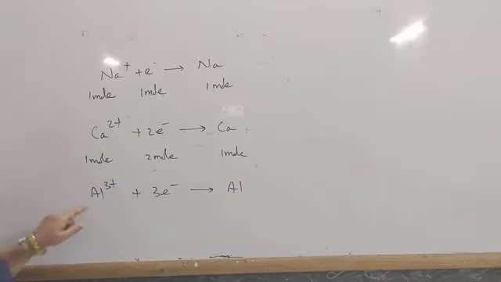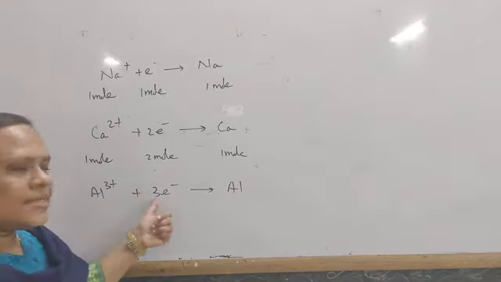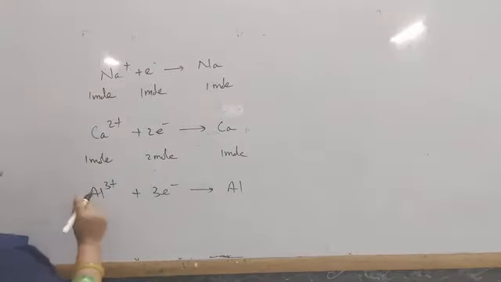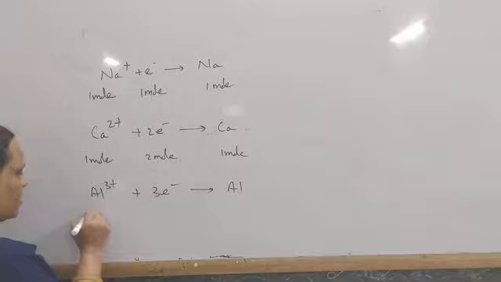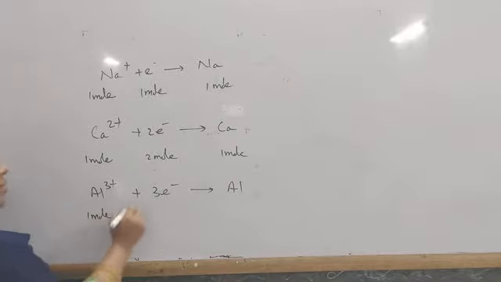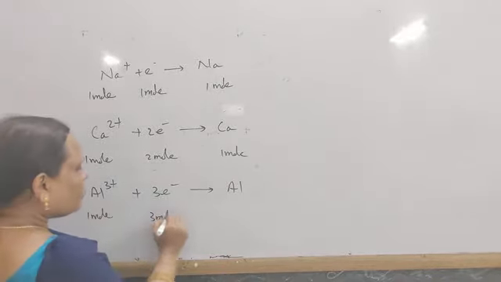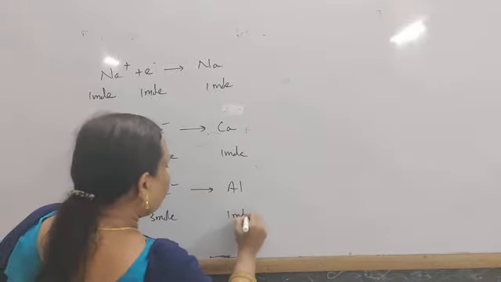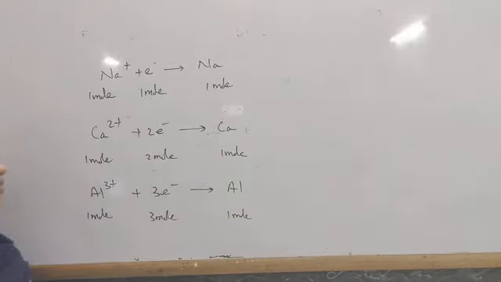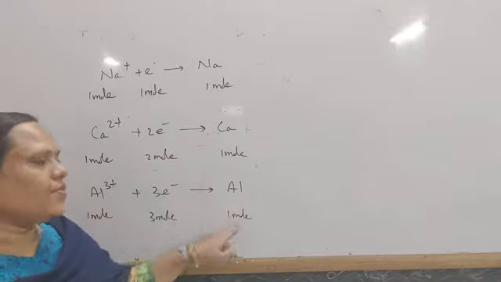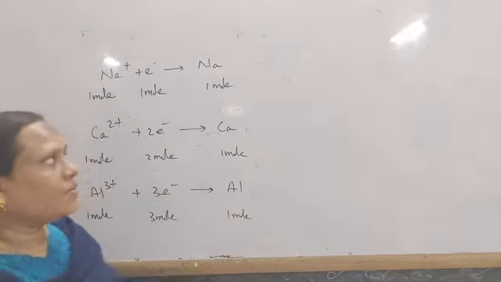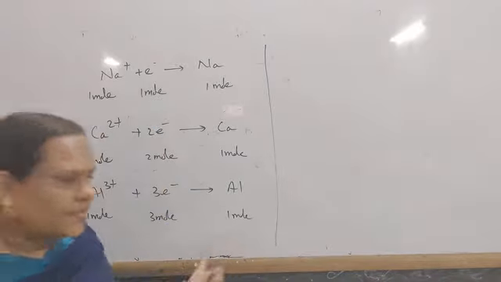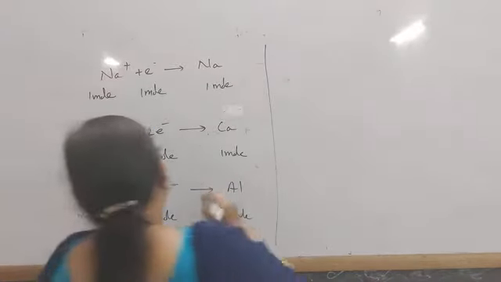That means 1 atom of aluminium requires 3 electrons, so 1 mole of aluminium ion requires 3 moles of electrons for the production of 1 mole of aluminium. So from this, what do we conclude?